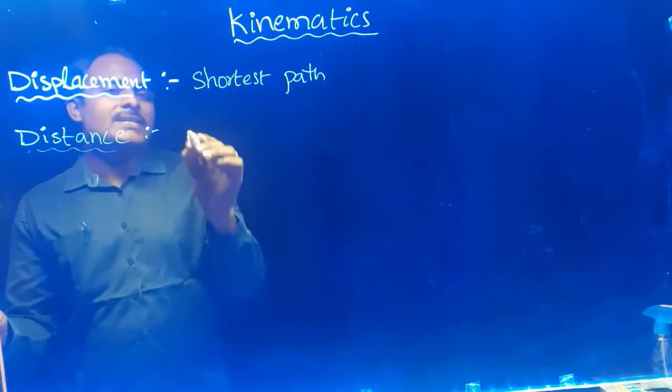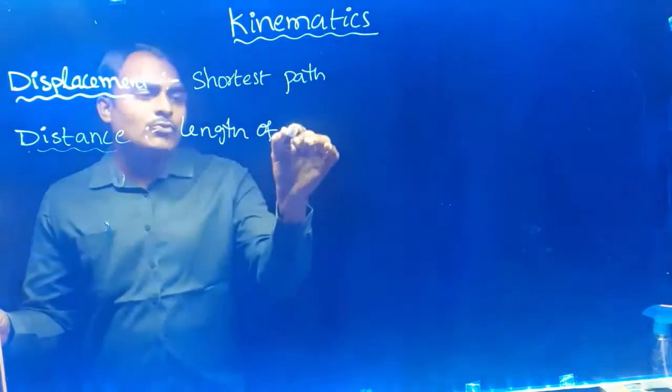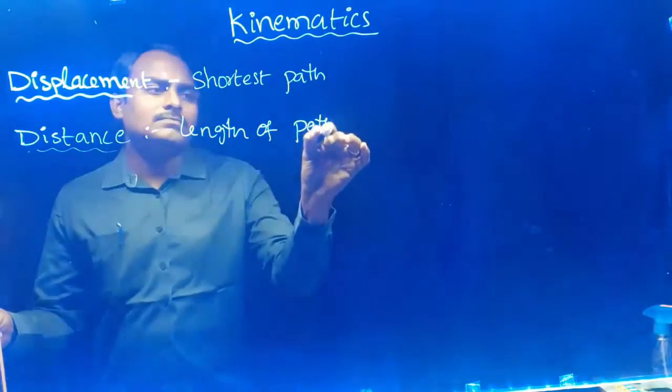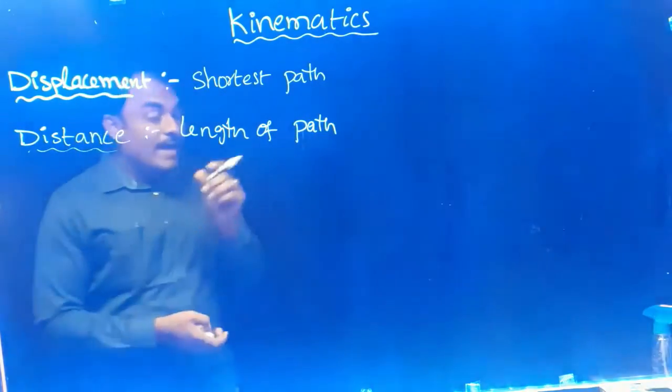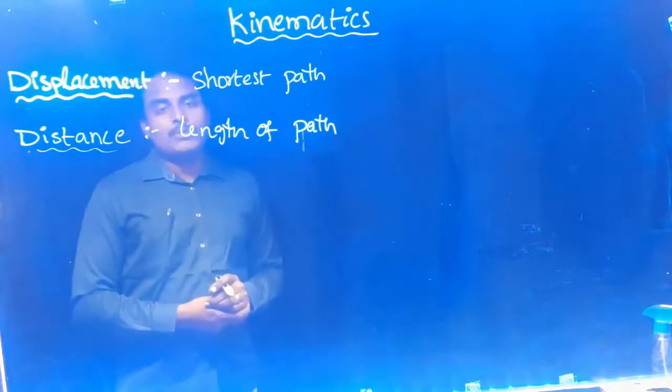Then distance is the length of actual path. Length of actual path is the distance. So I will show you an example.